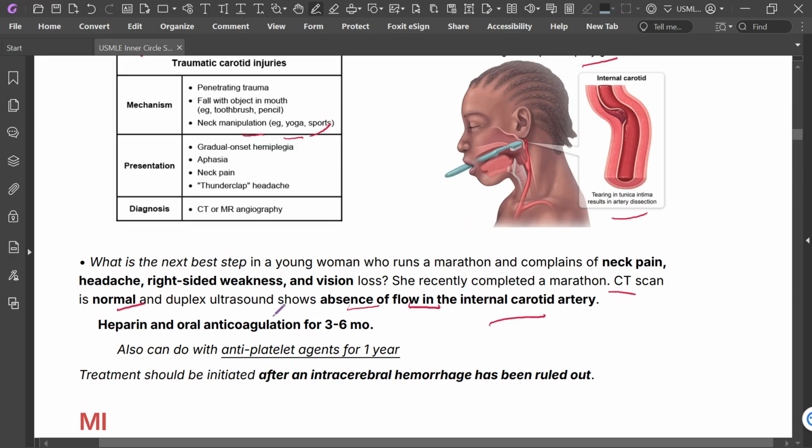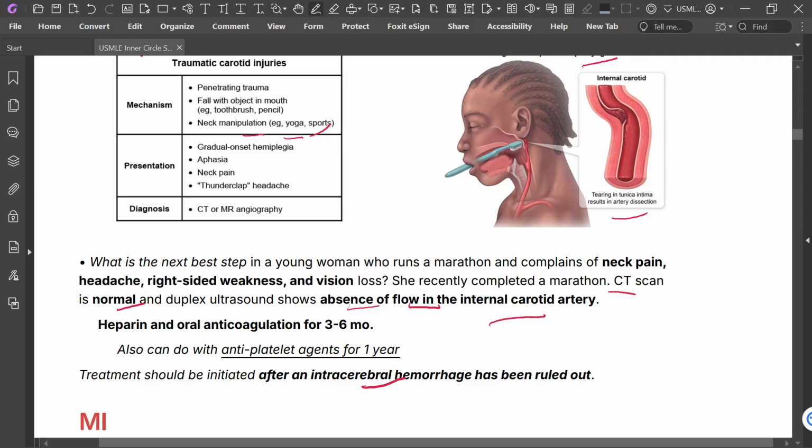Treatment is heparin and oral anticoagulation for 3 to 6 months. Also, antiplatelet agents can be used for a year. Treatment should be initiated after intracerebral hemorrhage has been ruled out.